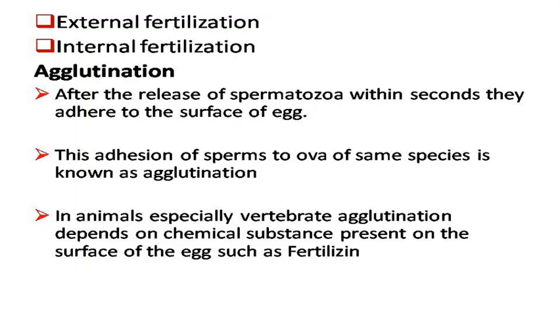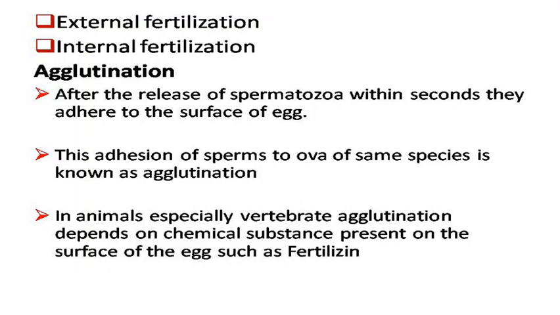This adhesion of sperms to the ova of the same species is known as agglutination. In animals, especially vertebrates, agglutination depends on a chemical substance present on the surface of the egg. It is known as fertilizin.